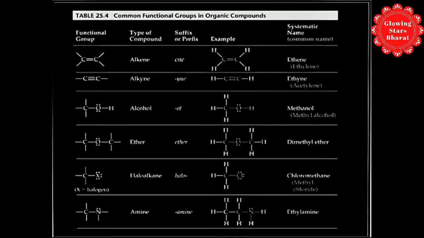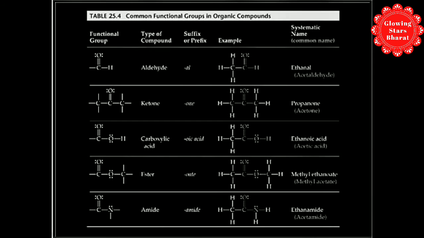Next, types of compounds: alkene, alkyne, alcohol, ether, haloalkane, amine, aldehyde, ketone, cyanide, acid, ester, amide. All are functional groups and all have a suffix or prefix.